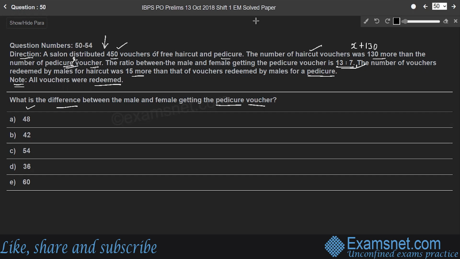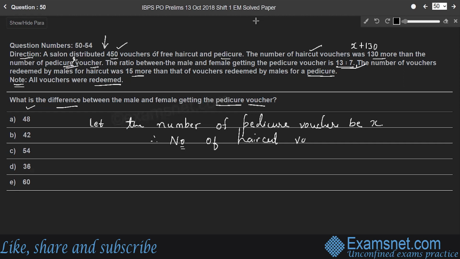So let us find the number of pedicure vouchers first, right? So let the number of pedicure vouchers be X. Then the number of haircut vouchers will be X plus 130.